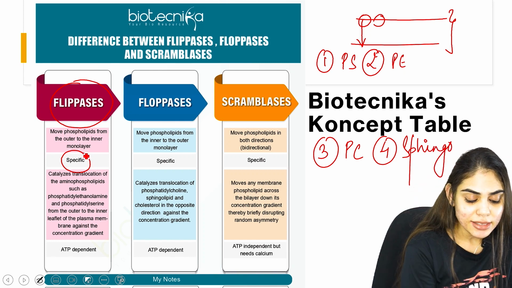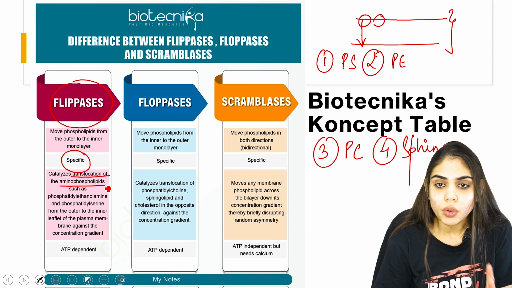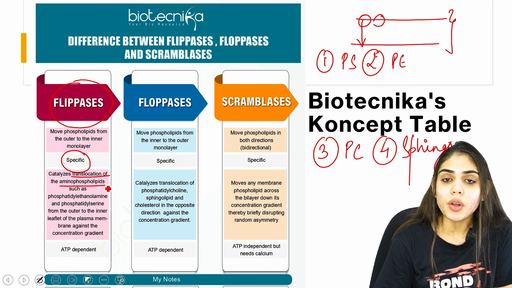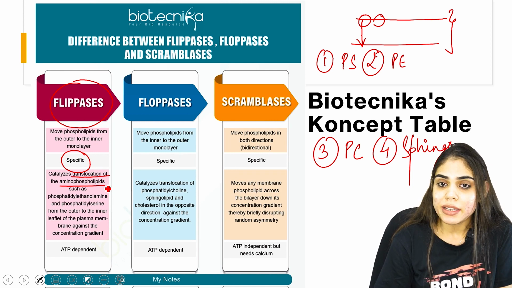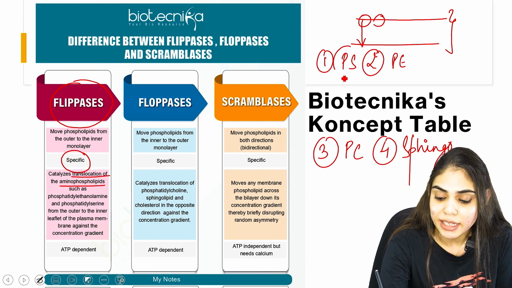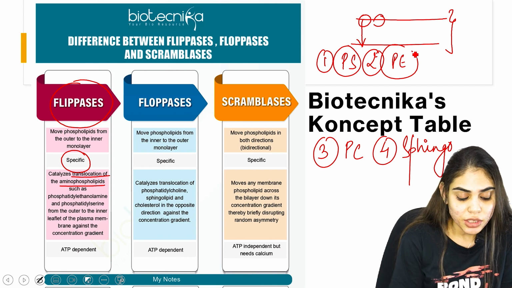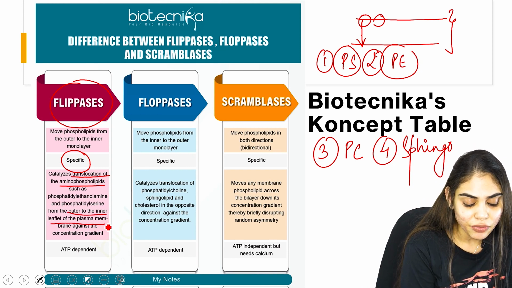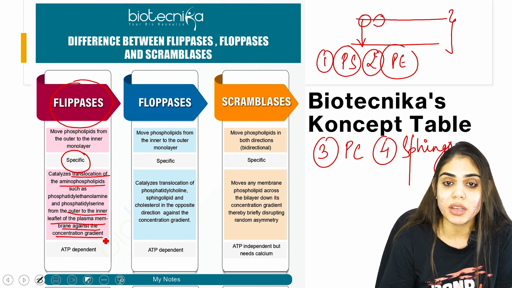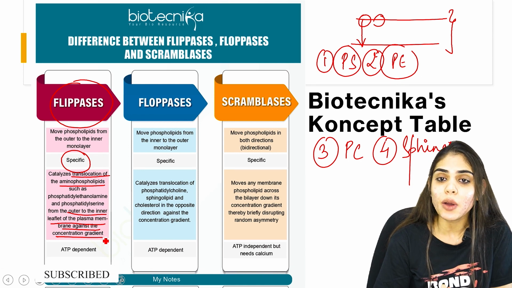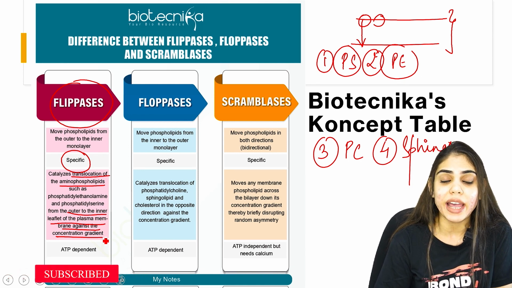Because it catalyzes the translocation of only 2 amino phospholipids, that is phosphatidylethanolamine as well as phosphatidylserine. So these phospholipids are amino phospholipids because they contain an amino group in their structure. So these flipases are specific to phosphatidylserine as well as phosphatidylethanolamine. They catalyze the translocation from the outer to the inner leaflet of the plasma membrane, that too against the concentration gradient. So this translocation is done by flipase, but how is it achieved? It is achieved with the help of active transport.